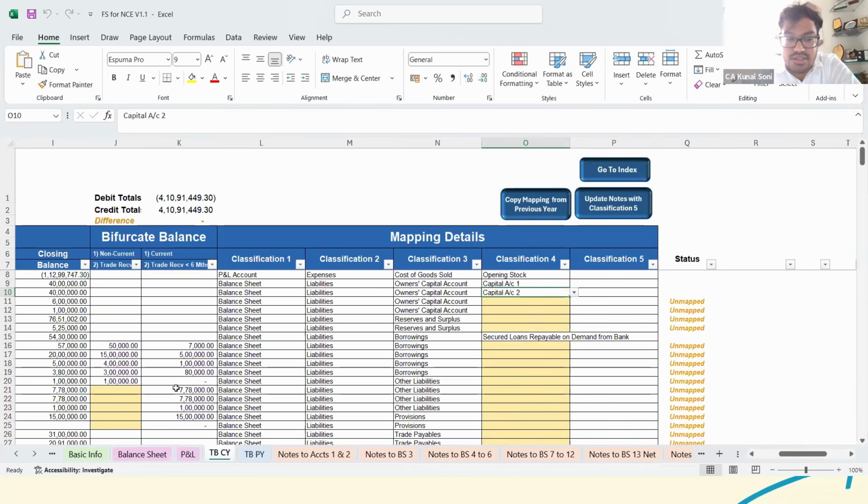Now see, this yellow highlighting shows that in these fields I need to do some grouping which is pending. These are the ungrouped ledgers, for which the grouping is pending. Once I do the grouping, it turns to the normal white color, which shows that grouping for all these ledgers has been done. Similarly, these two were current accounts, so I could select here the current account 1 or the current account 2.